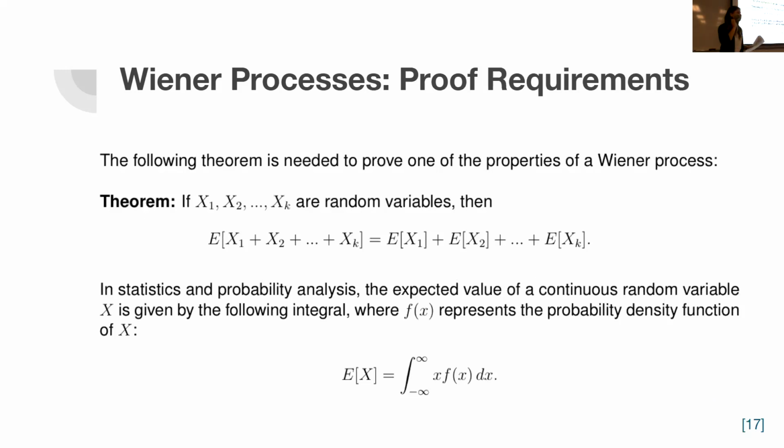And here specifically, I would like to prove one of the properties of the Wiener process: the expected value of the random variable Wt being equal to 0. To do so, I need the following theorem and the following definition. The theorem simply lets us split the expected value of random variables in addition. The second is the definition of the expected value of a continuous random variable, not discrete. It's defined by the integral from negative infinity to infinity of x times f of x dx, where f of x is the probability density function of the random variable x.